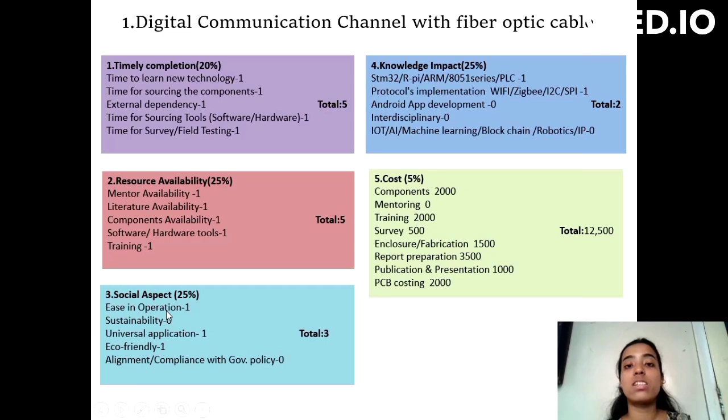And next is knowledge impact. We are using 8051 microcontroller in this project, that's why we are giving 1 for the first sub parameter. We are using protocol also, that's why 1. We don't have any Android app in this project, that's why 0. We also don't have interdisciplinary work, that's why 0. And we are not using any machine learning, blockchain or robotics, that's why 0.